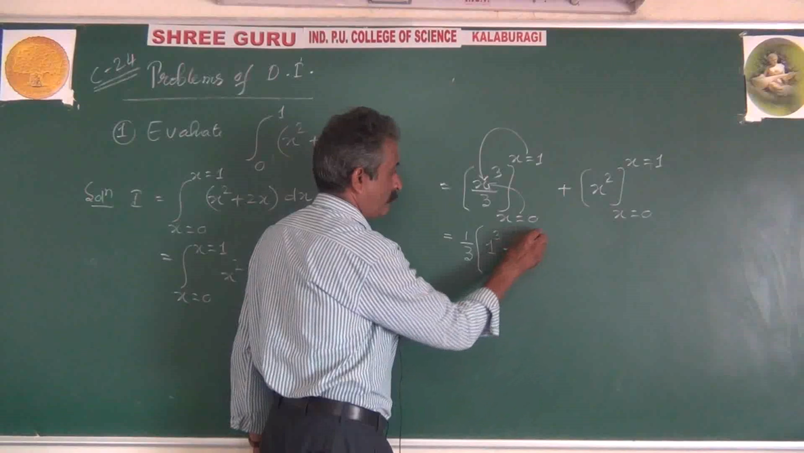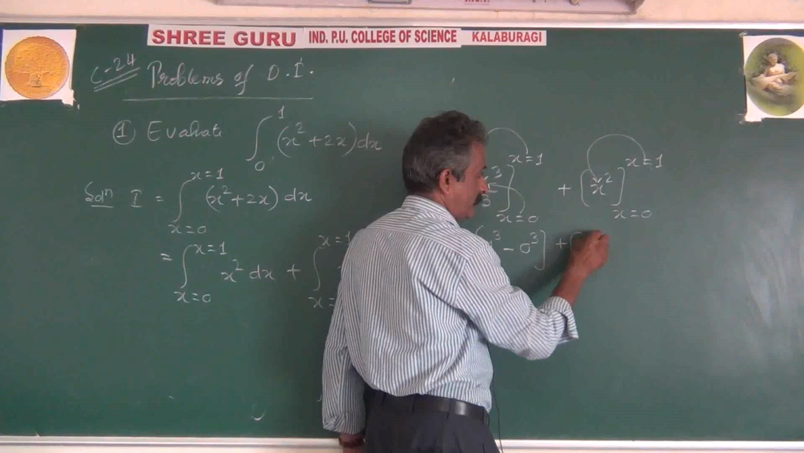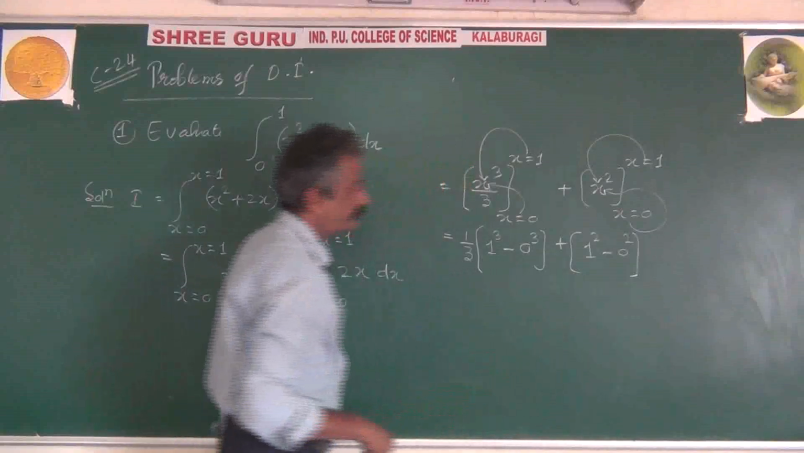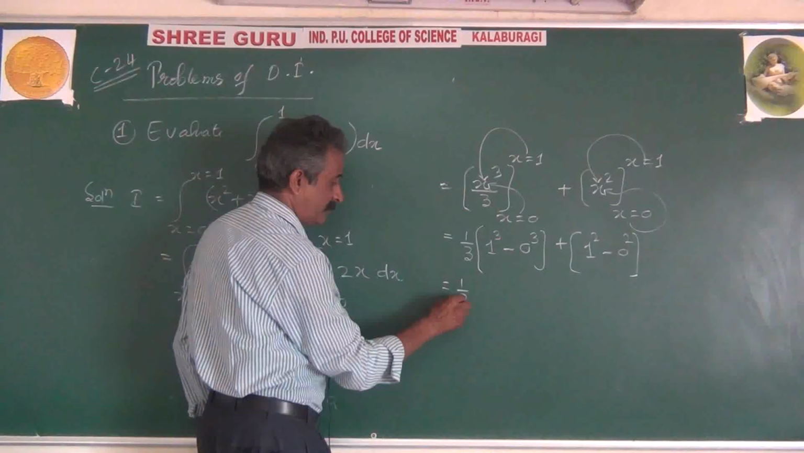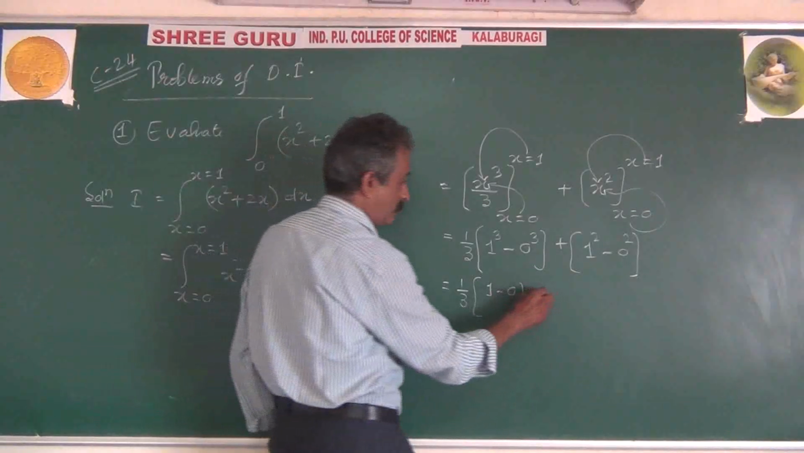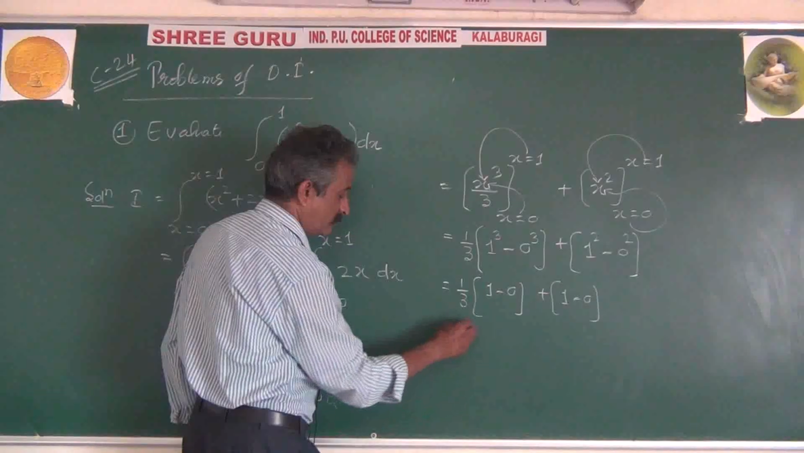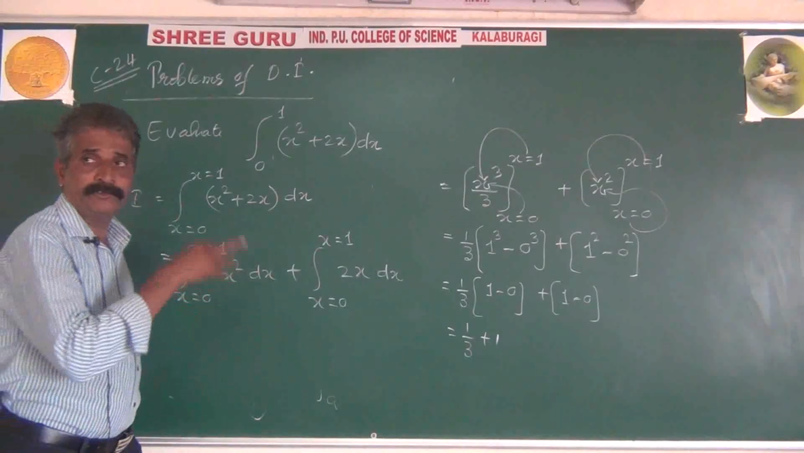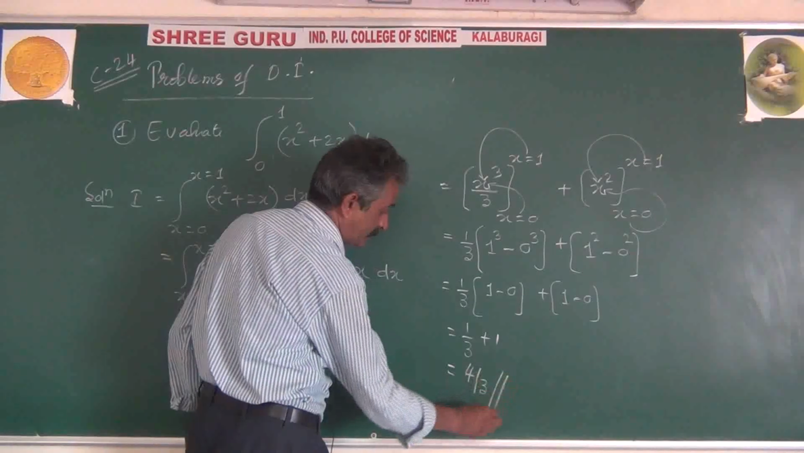0 cube plus, upper limit put x equal to 1 square, lower limit put x equal to 0 square. Simplify it. 1 by 3 into bracket 1 cube minus 0 cube plus 1 square minus 0 square. That is 1 by 3 plus 1. LCM 3 into 1, 3 plus 1 is 4 divided by 3 is the final answer.